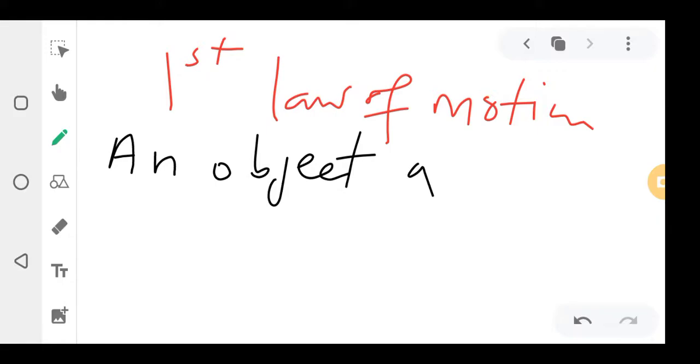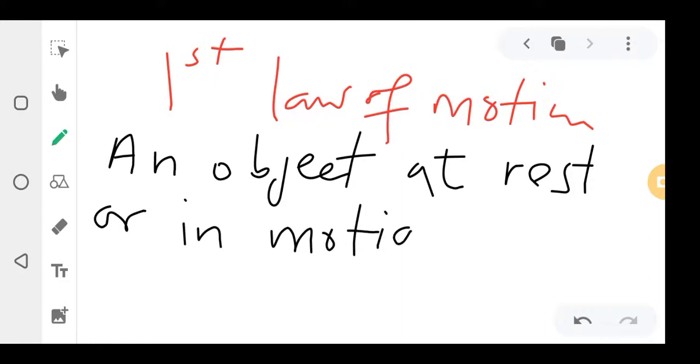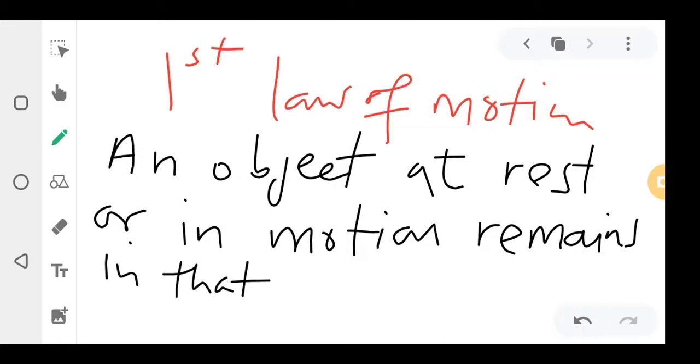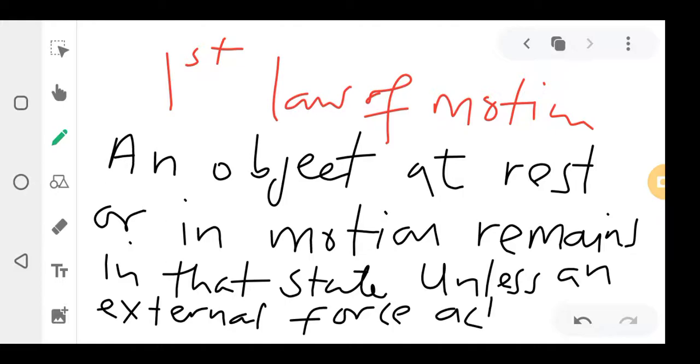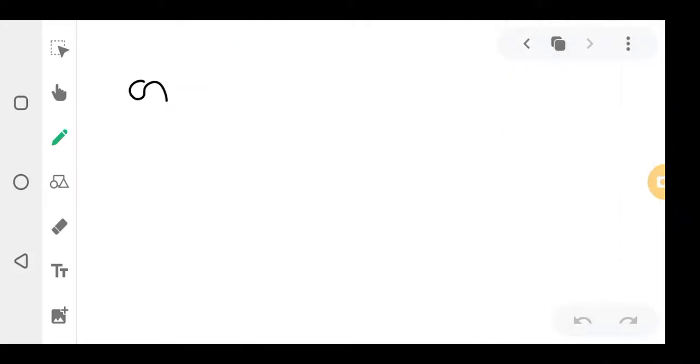An object at rest or in motion remains in that state unless an external force acts on it.